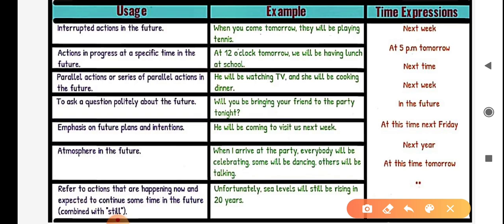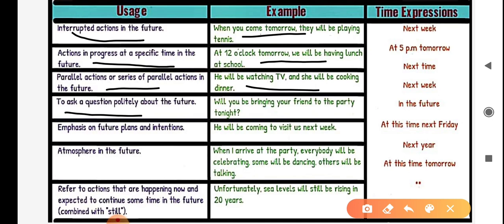First usage, interrupted actions in the future. For example, when you come tomorrow, they will be playing tennis. Second usage, action in progress at a specific time in the future. For example, at 12 o'clock tomorrow, we will be having lunch at school. Next usage, parallel actions or series of parallel actions in the future. For example, he will be watching TV and she will be cooking dinner.